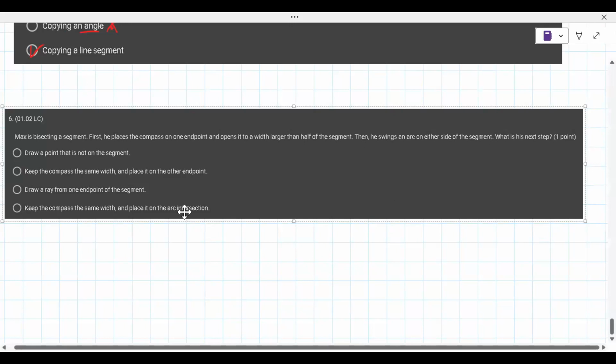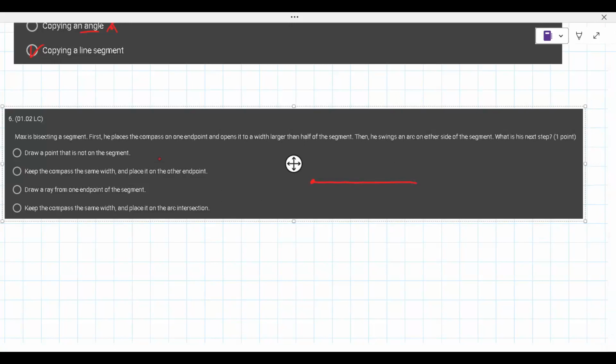All right. So it says Max is bisecting a segment. So he's got a segment. First he places the compass on one end and opens it to a width larger than half the segment. So he puts the sharp end at A and swings something like that. Can you visualize that? Yeah. Then he swings an arc on the other side. So he goes and puts the sharp end at B and swings yet another one of these. What is his next step?